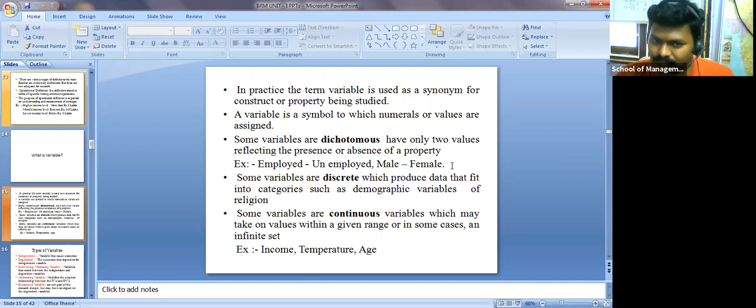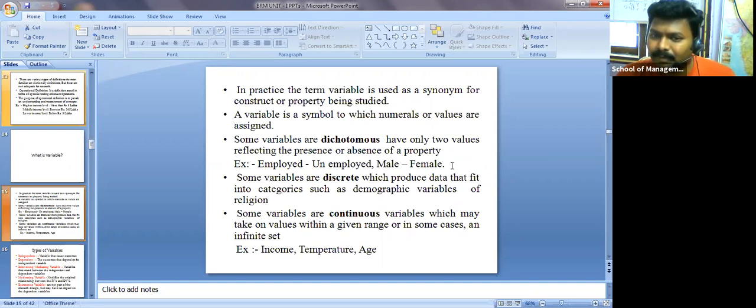Some variables are discrete, which produce data that fit into categories, such as the demographic variable of religion. If I ask the question, what is your religion, maybe I'm going to give you options like this: Hindu, Muslim, Christian, Jain, Sikh, Parsi, or something else.